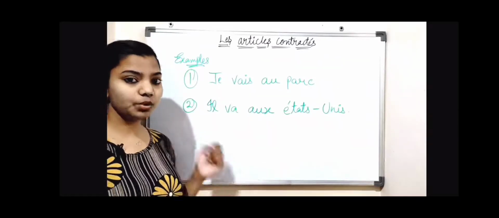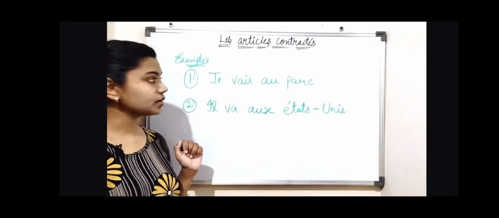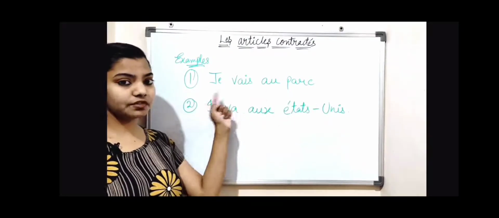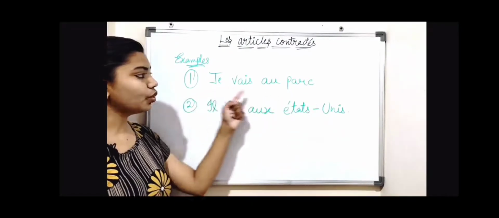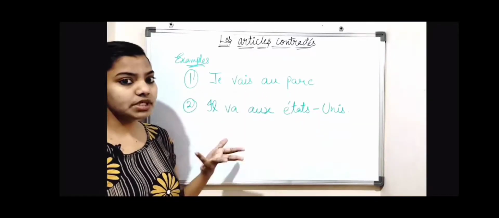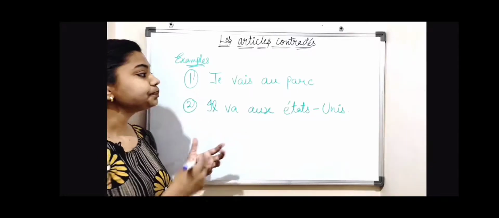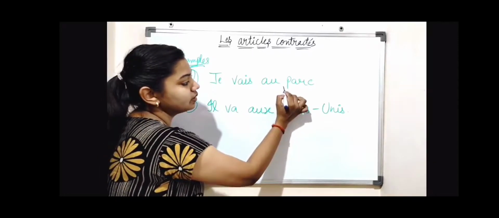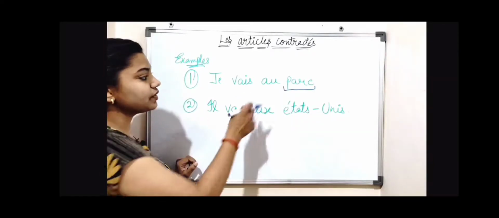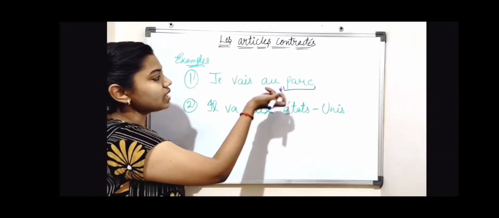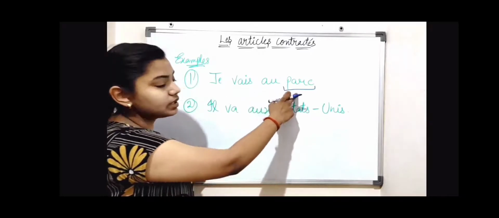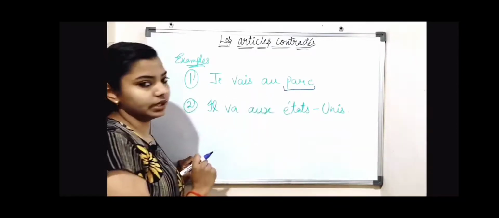So now we see two examples of contracted articles. Number one is je vais au parc, which means I go to the park. Here we use to. So for to, what do we use as a contracted article? First of all, we see what the park is. Park is masculine, that's why we use au, because à plus le becomes au here.